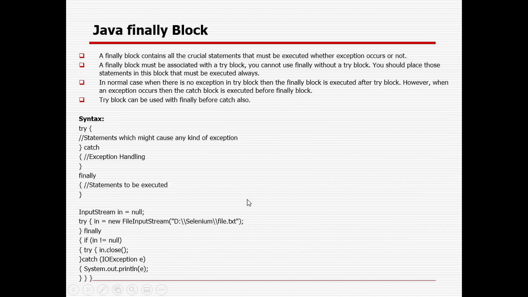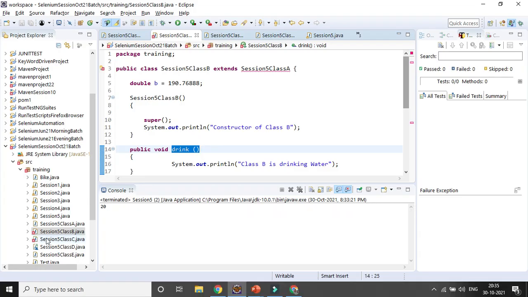The last one is the Java finally block. You have already seen Java exceptions and how you can handle an exception with the help of a try catch block. So let's open session 4, where you already saw the Java try catch block.